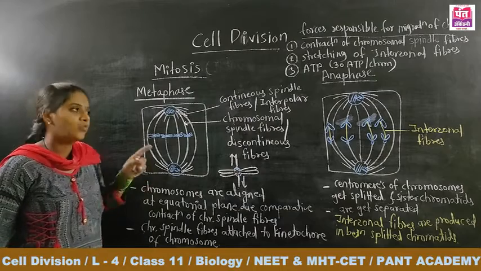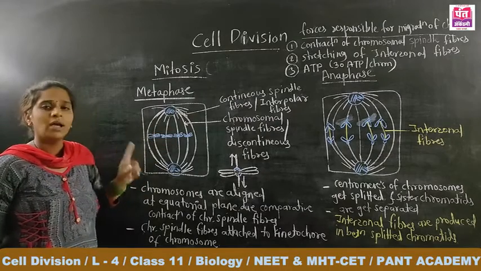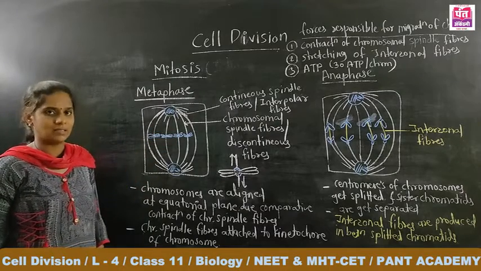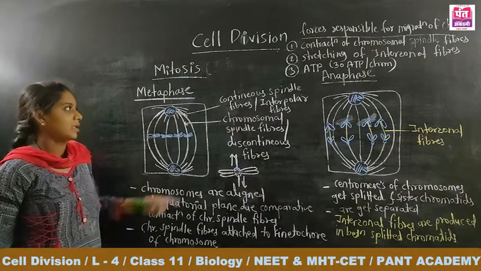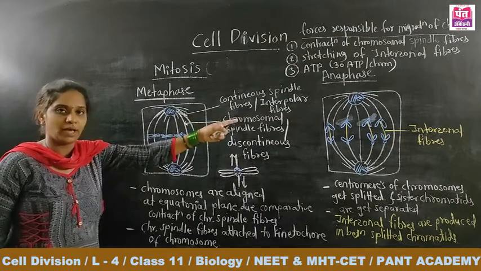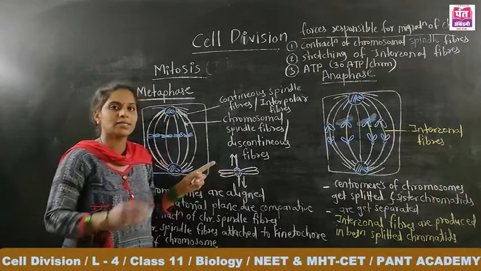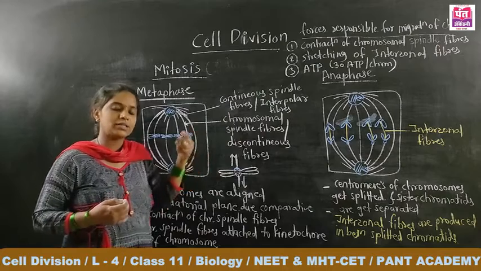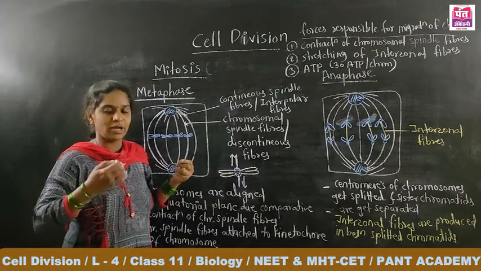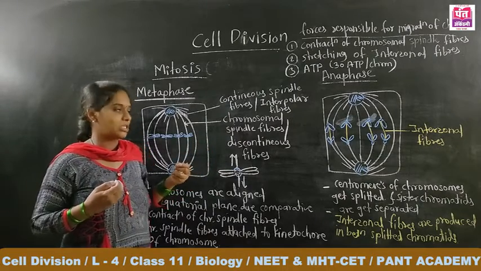See one more thing here. In the case of animal cells, after anaphase there is a telophase, that is completion of the karyokinesis, and after that the cell leads to cytokinesis where the cytoplasmic division takes place.